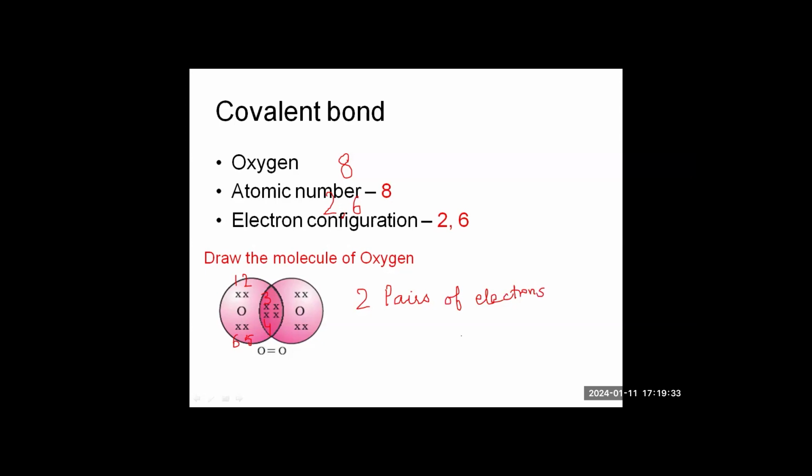Because 2 pairs of electrons are shared between them, it has a double covalent bond. And we write oxygen as O2. So this is also diatomic. So in this way, we get the molecules by the sharing of electrons.